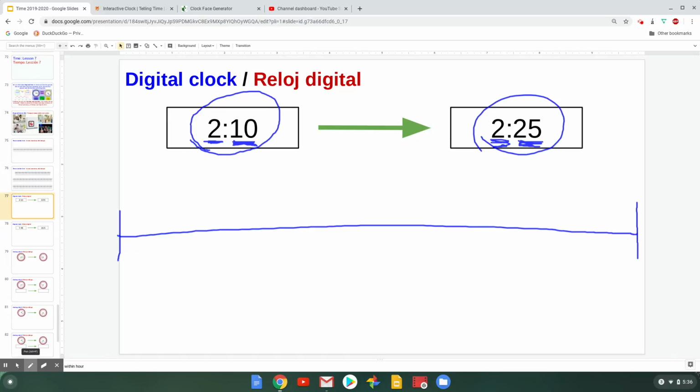Maybe it makes sense to skip count by fives for this too. So I'm going to start with the hour and the start time, 2 o'clock, and I'm going to write that here at the beginning of my time number line. And I'm going to skip count by fives as I draw the tick marks and numbers on my time number line. And I hope that you're drawing along with me, maybe in the sky with your finger or on a piece of paper.